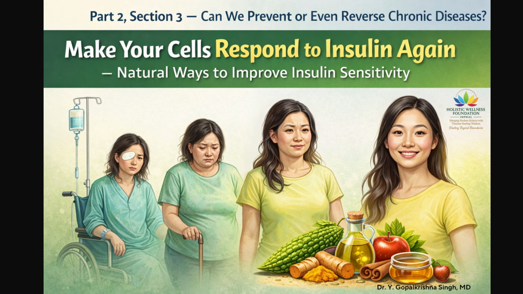If action is taken at this stage, improvement is often achievable with simple lifestyle measures. However, if insulin resistance continues for years, structural damage may develop in organs such as kidneys, eyes, nerves, and blood vessels. Once this structural damage occurs, reversing it becomes difficult or sometimes impossible. This is why prevention is far easier than treatment. A person who improves insulin sensitivity early may avoid years of medication, hospital visits, and complications. A person who waits until advanced disease develops may require complex treatment.